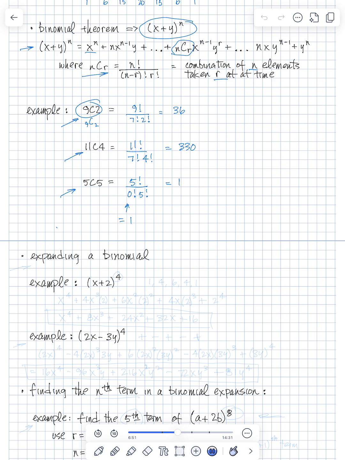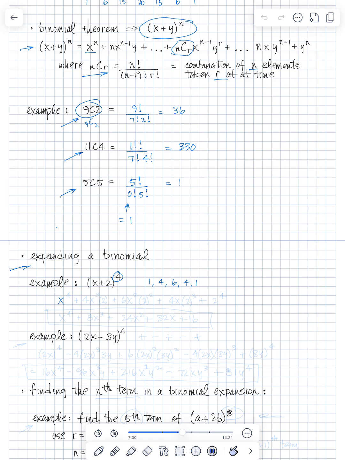Okay, let's look at some examples of expanding binomials. So our first example is x plus 2 to the 4th power. What you might want to do at first is write down the coefficients for the 4th power. So it's going to be 1, 4, 6, 4, oh, the last one is 1, sorry. 1, 4, 6, 4, 1. And so we can just write out the answer.